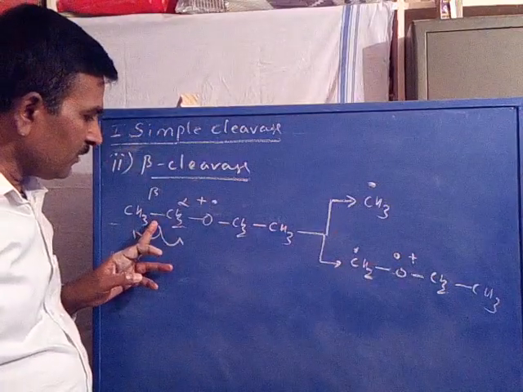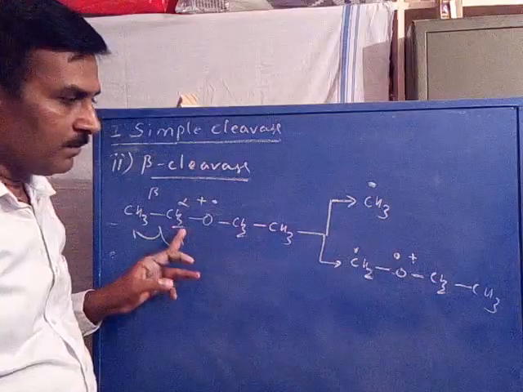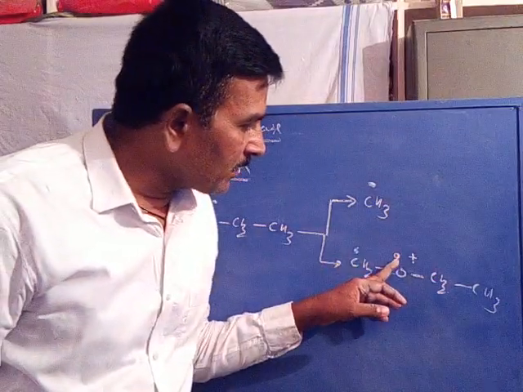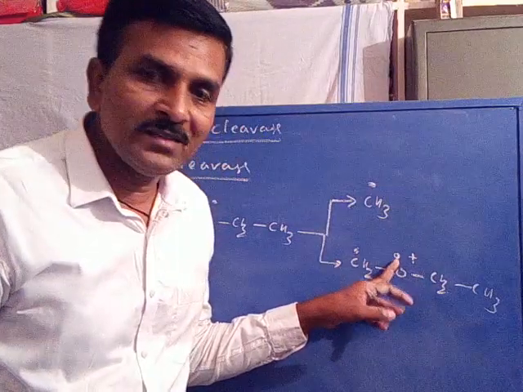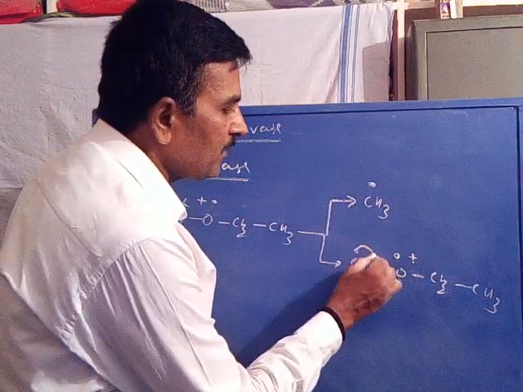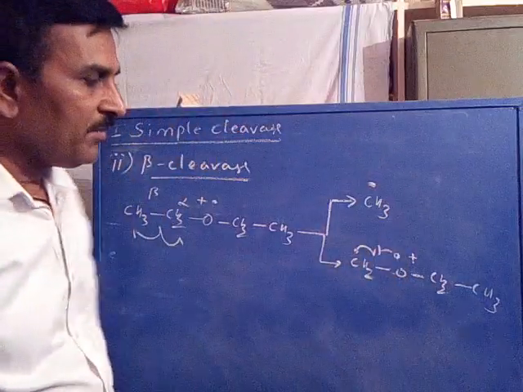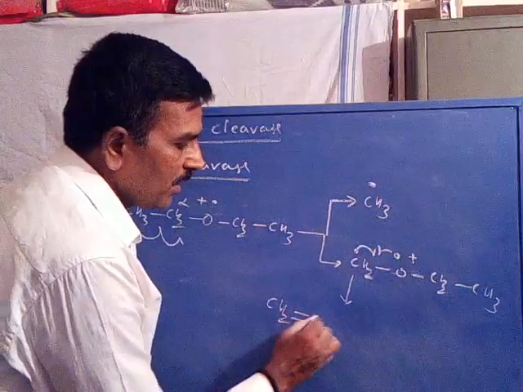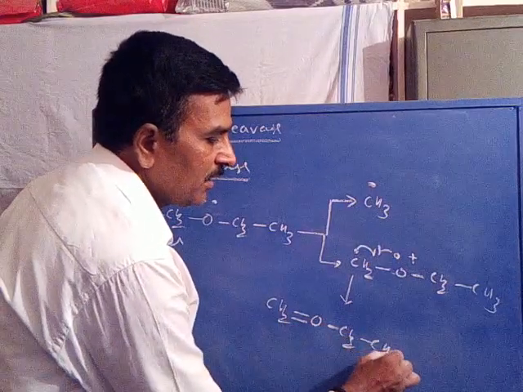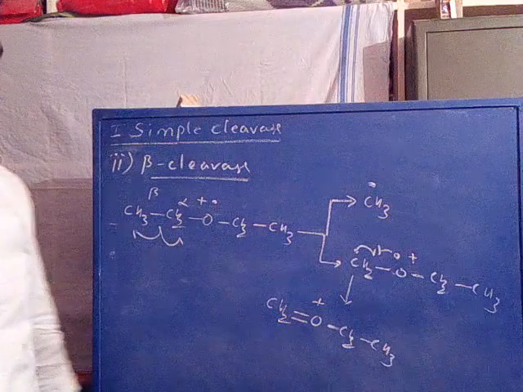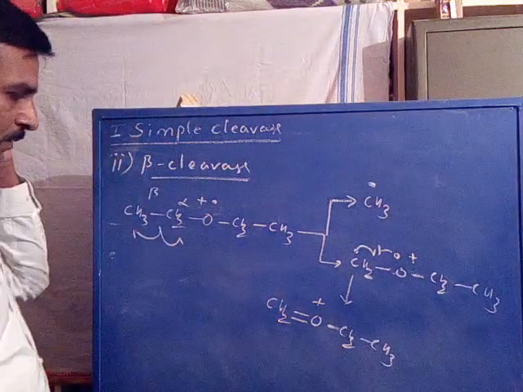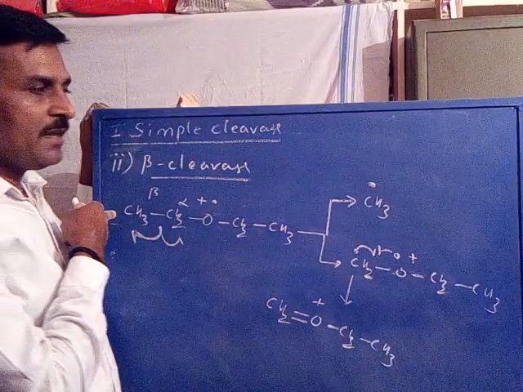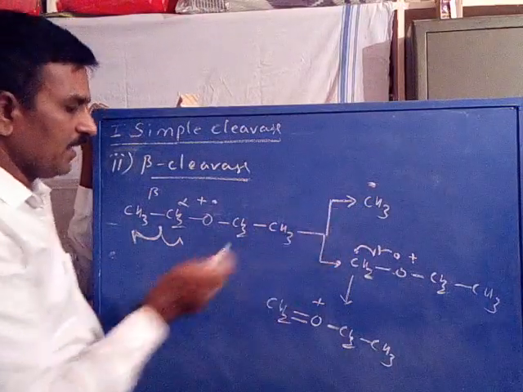The other electron of the bond remains on the CH2 carbon. I have written here the CH2 carbon, one unpaired electron, and one unpaired electron on oxygen. In between these two a bond is formed, to rearrange it to CH2=O+CH2CH3. Is it clear? So when this bond is homolytically cleaved, one electron is taken away by the CH3 to be eliminated as a CH3 radical.